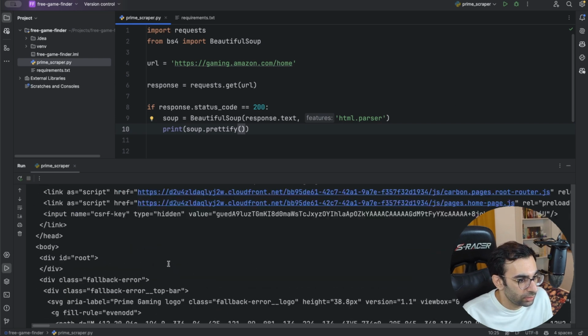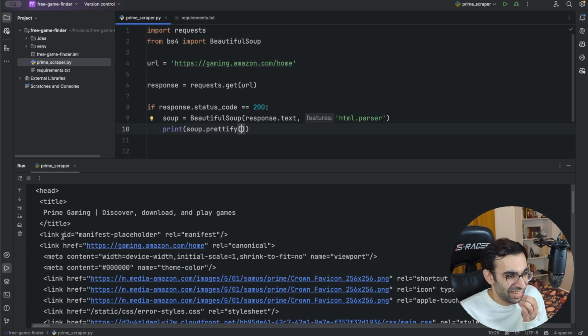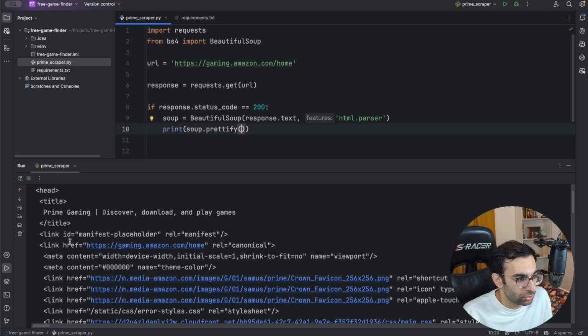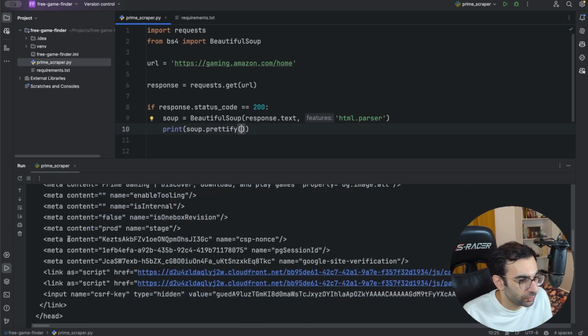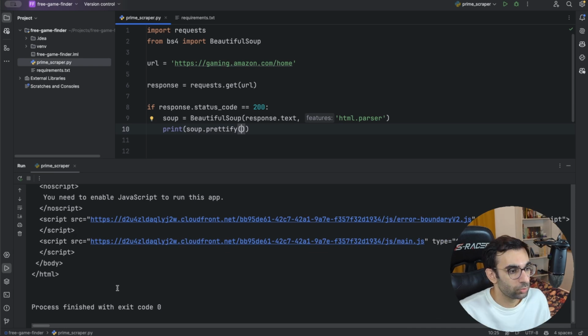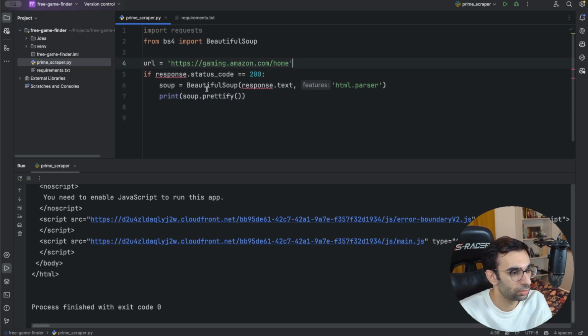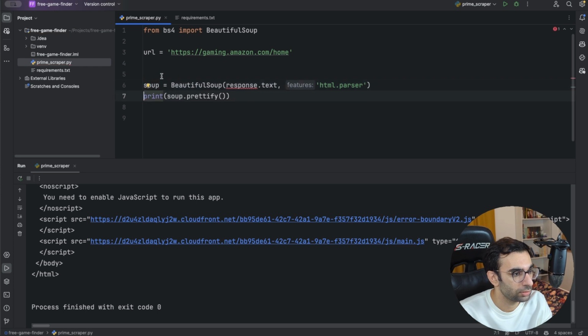Okay, as I expected, you can see that we are getting a pretty empty HTML page. So possibly lots of these modules are being rendered by JavaScript on the client side. And you can see that there is not much information. So let's move on to our plan B and use Selenium for this. Probably we won't need the requests anymore. So let's remove it. Let's remove this import as well. And also this part. And let's see what else we can do.